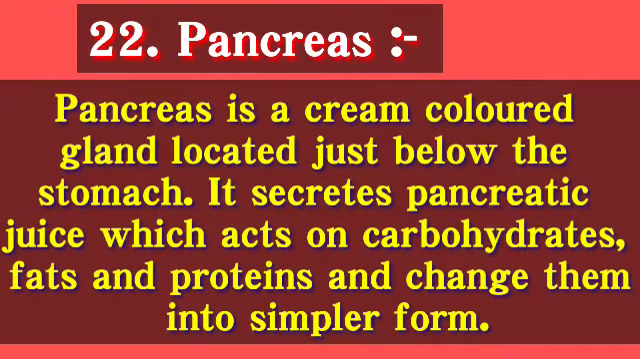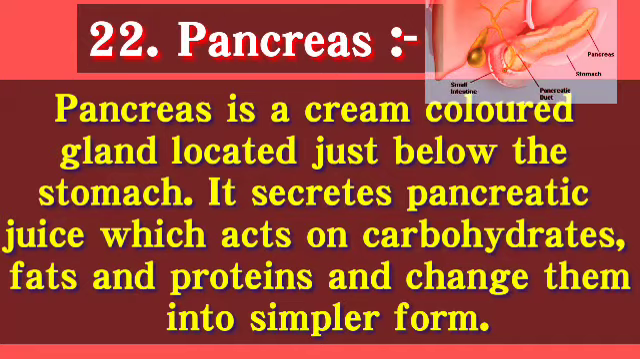Next keyword is pancreas. Pancreas is a cream colored gland located just below the stomach. It secretes pancreatic juice which acts on carbohydrates, fats and proteins and changes them into simpler form. In the diagram you can see a cream colored long gland, that is pancreas, that secretes the pancreatic juice.